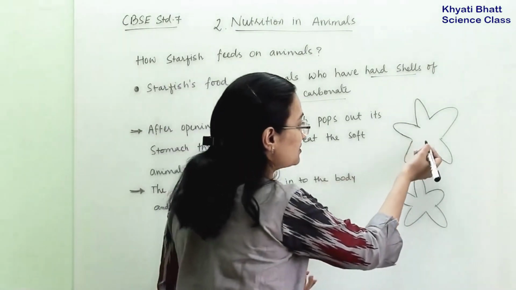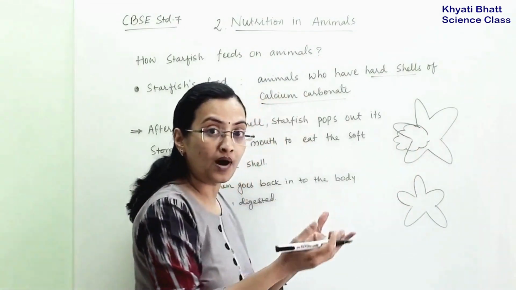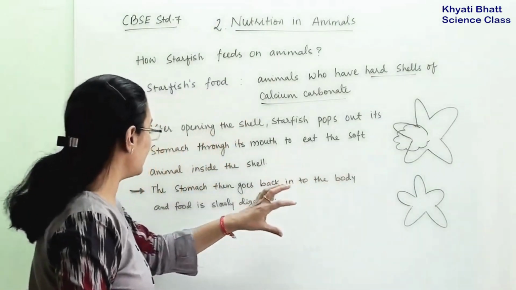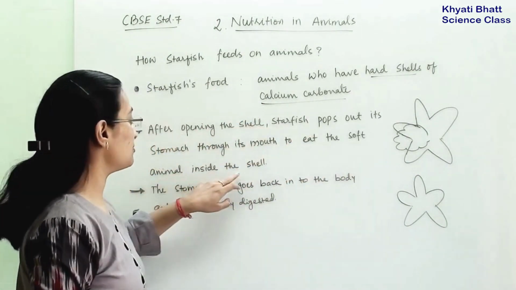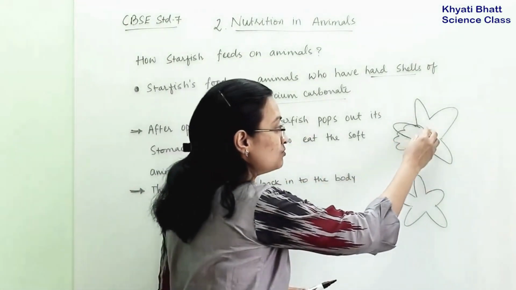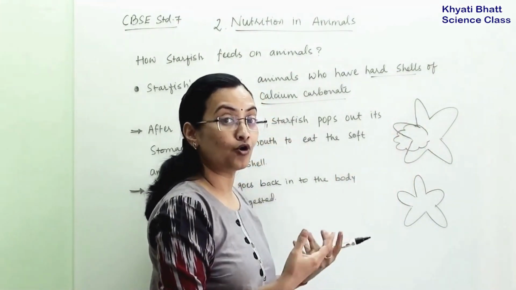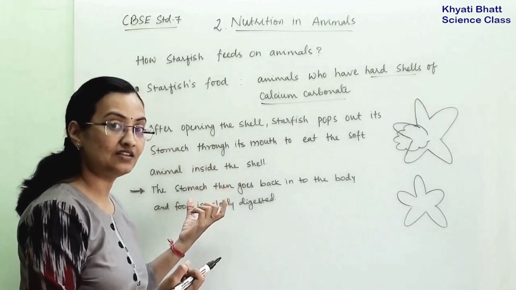For example, if this is a starfish, then slowly its stomach will pop out of the body, through its mouth, to eat the soft animal inside the shell. So here, in between, their mouth will be there, they will pop out the stomach from the mouth and then they will take the animal inside the mouth.